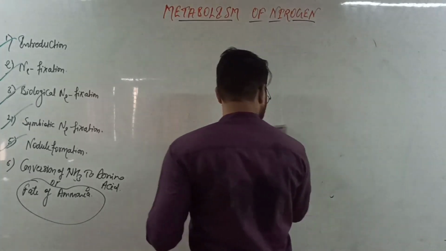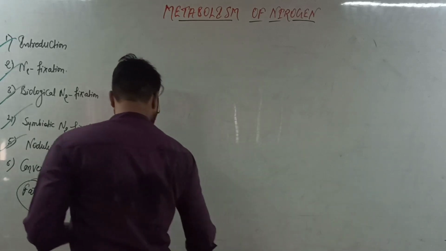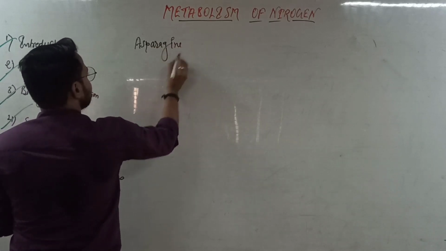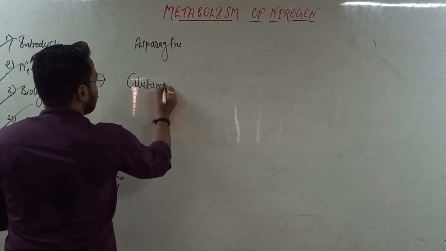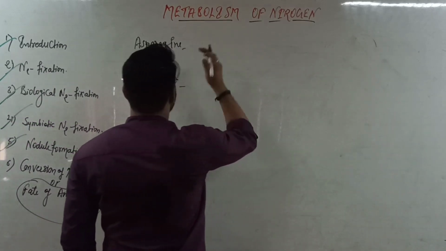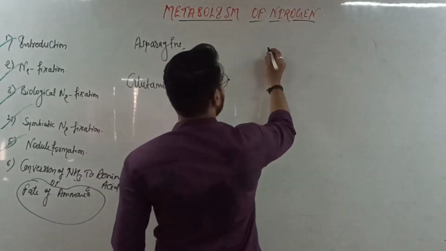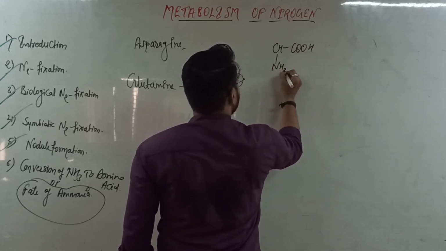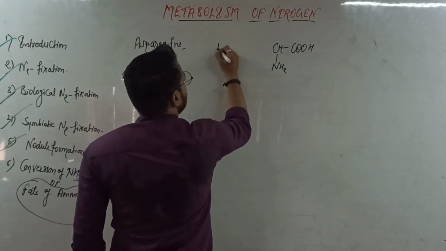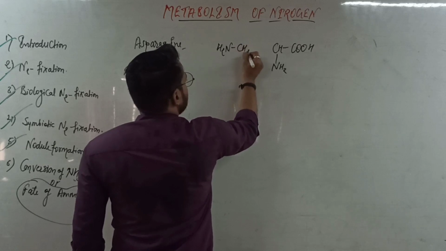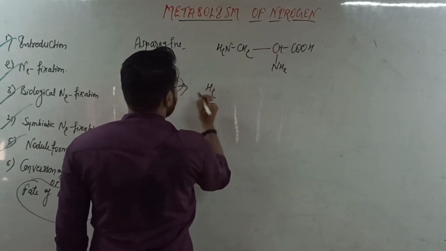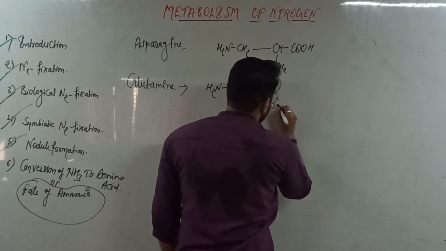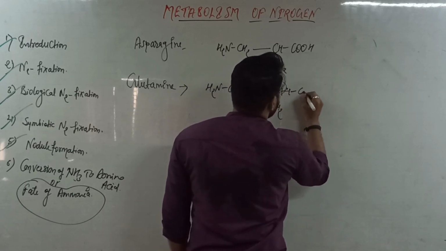So this is the structure of the asparagine and glutamine.